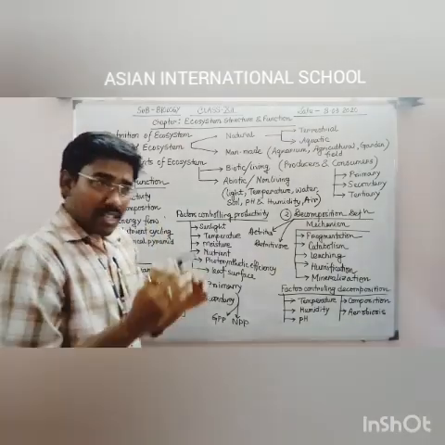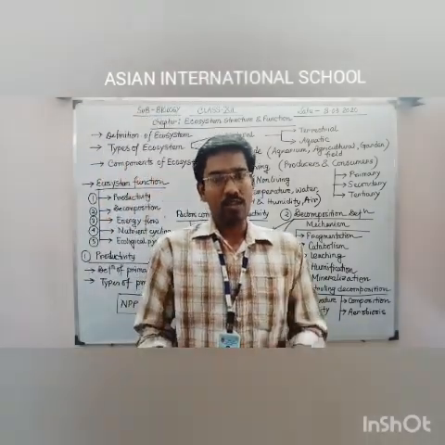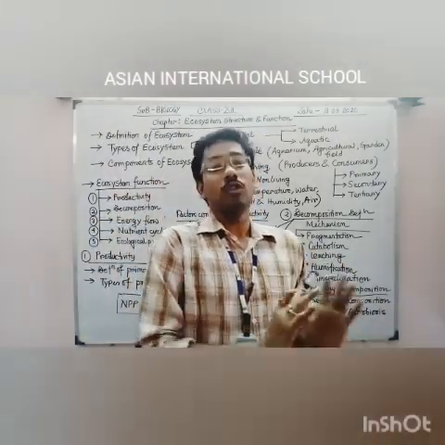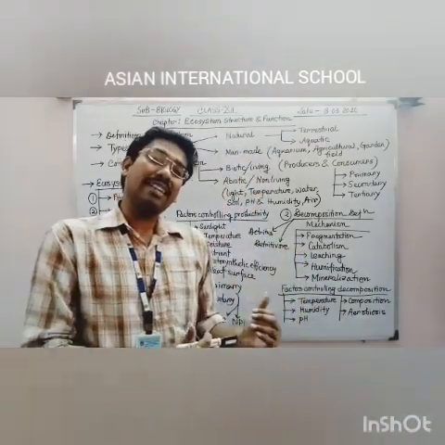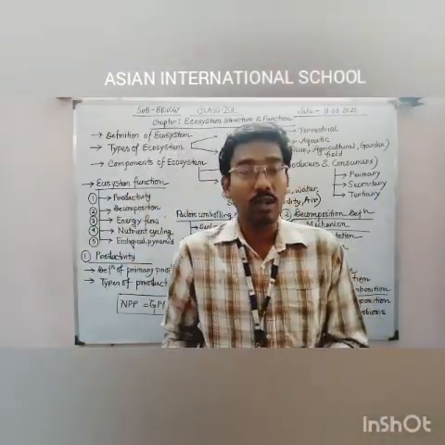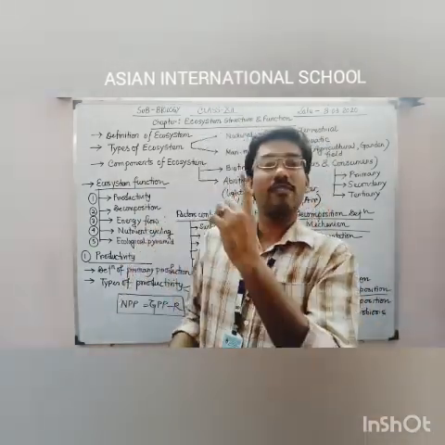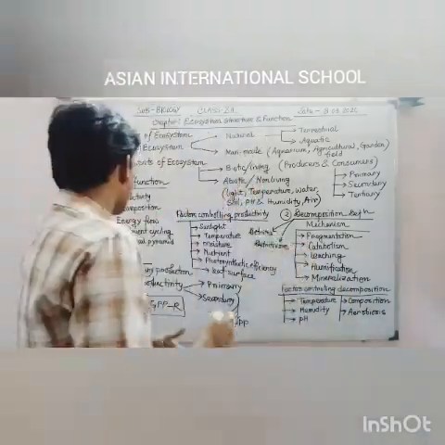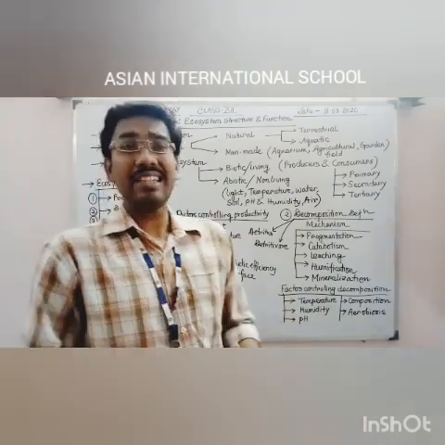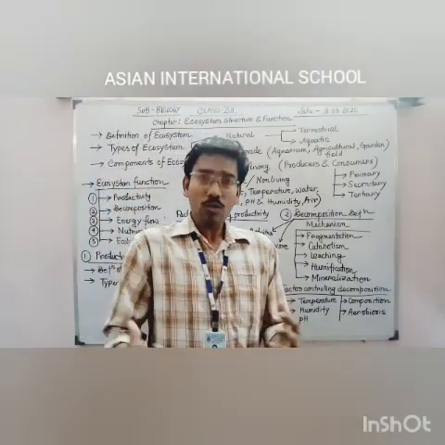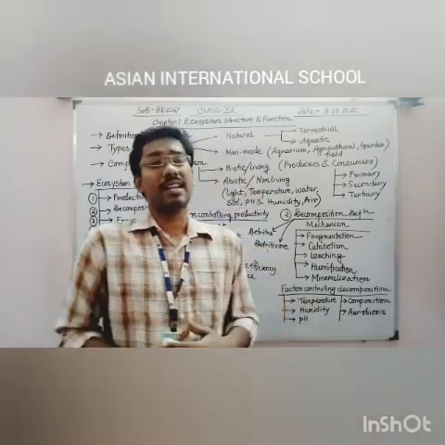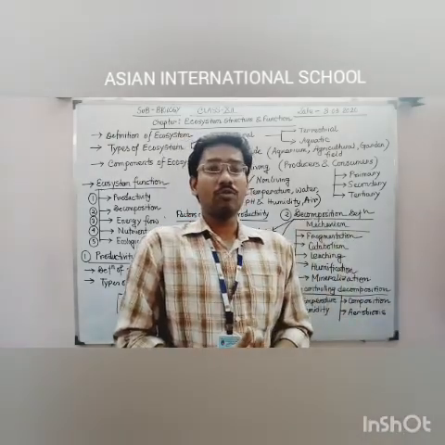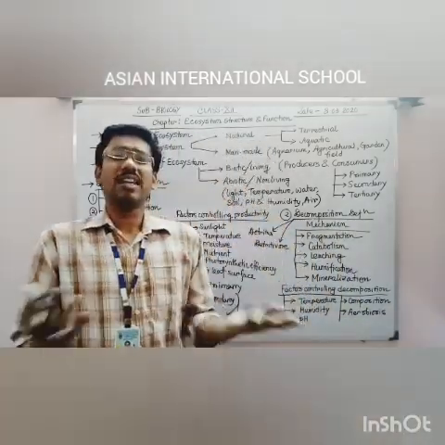Energy flow. Energy flow is the main target of any ecosystem. In any ecosystem, whatever organisms are present, they are dependent on food. And why are they taking the food? Because they need energy for their survival. So the flow of energy through an ecosystem is very much necessary. Otherwise, the organisms of each and every ecosystem can't survive. Nutrient cycling: the nutrients present in the soil, specifically various kinds of minerals, have to be properly cycled in any specific ecosystem. If they are not cycled properly, then the organisms present in the ecosystem can't survive.